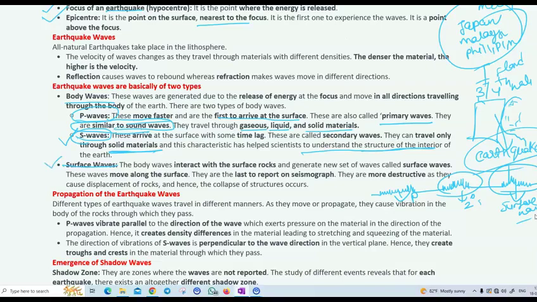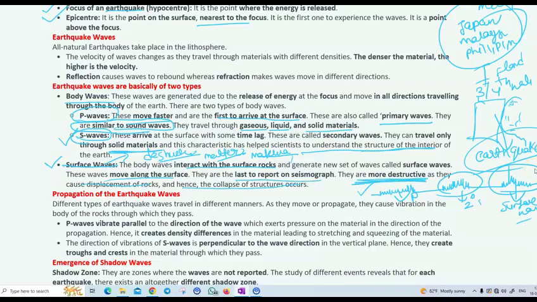Now surface waves. Surface waves are the waves which interact with the surface rocks, or the surface of the earth. They move along the surface and they are destructive in nature. They destroy the material or the buildings on the surface. They cause the displacement of the rocks, hence the collapse of structures. They are the last to report on the seismograph, with some amplitude. They are more destructive in nature.